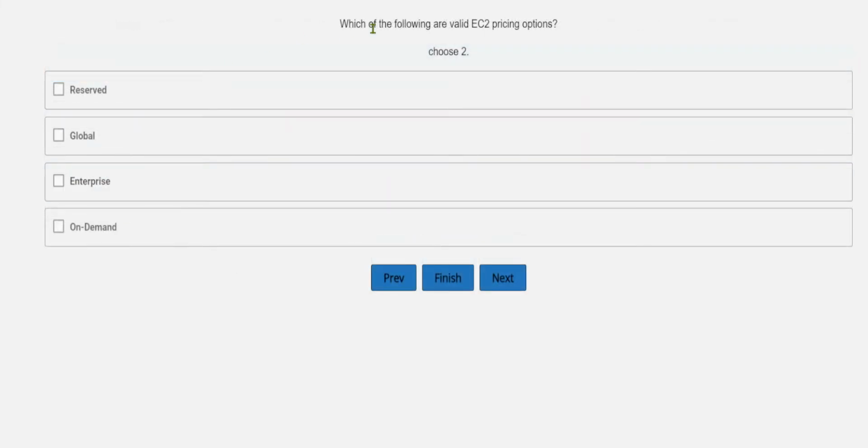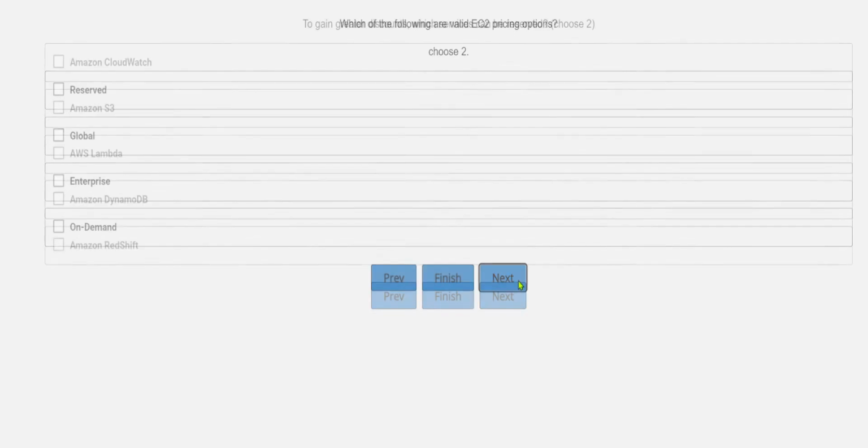Okay. Which of the following are valid EC2 pricing options? There are two. So let's see what valid EC2 pricing options are available in the options. As we have already revised this thoroughly, after looking at the options we can directly make a judgment. One is on demand, and the other one is reserved. In the pricing options, global is nowhere a suitable option, and for valid EC2 pricing, enterprise will not come under it as well. So on demand and reserved are the correct options over here.